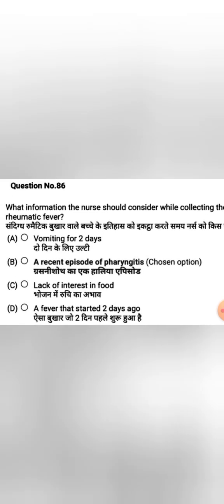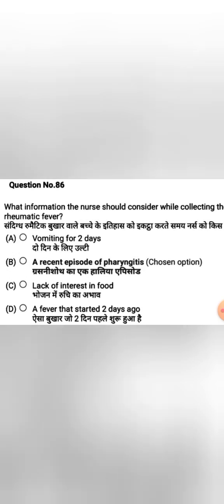And the next question, what information should the nurse consider while collecting the history of a child with suspected rheumatic fever? Options: option A, vomiting for 2 days, option B, a recent episode of pharyngitis, option C, lack of interest in food, option D, a fever that started 2 days ago. While collecting history from a child suspected with rheumatic fever, we have to collect a recent episode of pharyngitis. Option B is the correct answer.